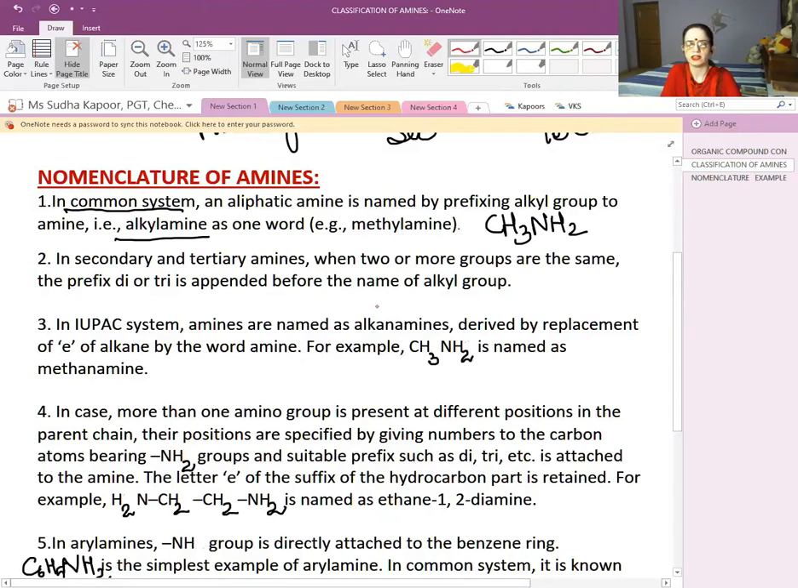But in the case of secondary and tertiary amines, when two or more groups are the same, we use the prefix di or tri along with the name of the alkyl group: dimethylamine, diethylamine, triethylamine. So we use di or tri if all the alkyl groups are the same. But in the IUPAC system, the amines are named as alkanamines. Remember this term. The amines are known as alkanamines, and the name is derived by replacing the E of alkane.